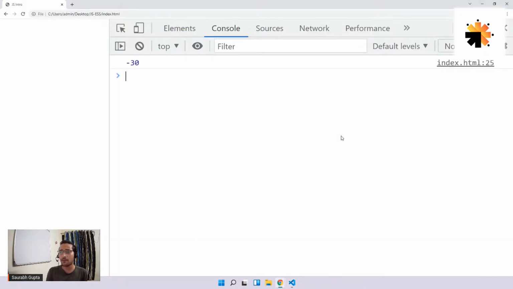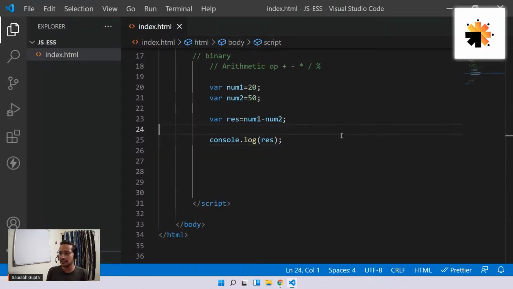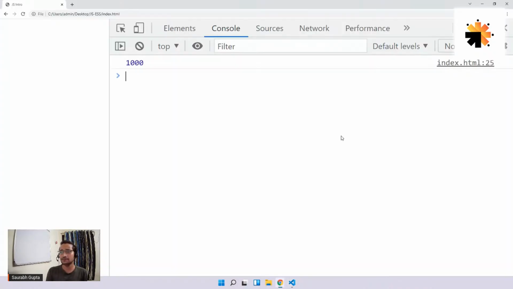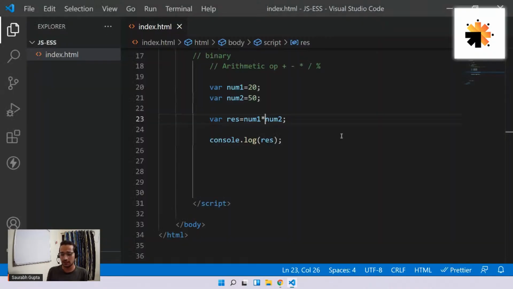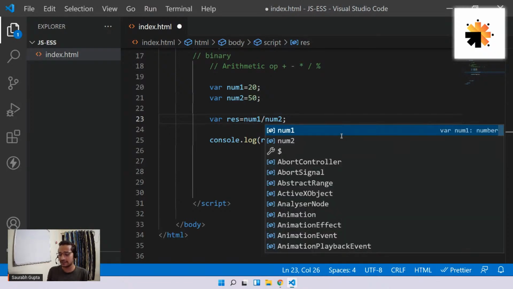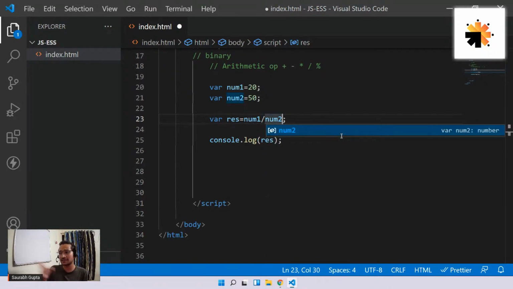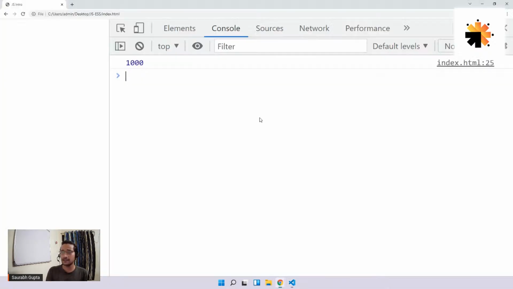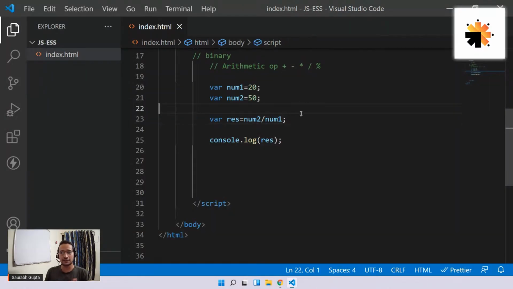That is minus 30. Just like that, you have multiplication. Here we go. 1000. Just like that, you already have division. And in this case, it will come in 0 points because 20 is previous. So let me just do this: num2 divided by num1, so that you'll get a good answer. Okay, now let's see. Here we go. 2.5.